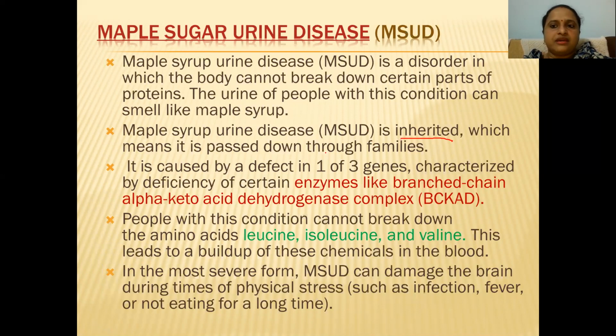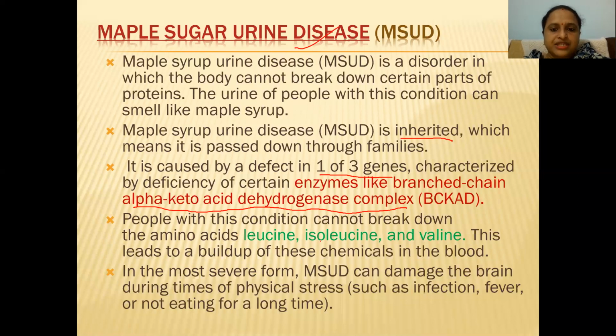If any of your family members have suffered with this maple syrup urine disease, then there are chances of getting it. It is caused by a defect in one of three genes, characterized by deficiency of certain enzymes like the branched chain alpha keto acid dehydrogenase complex. Deficiency of this enzyme leads to the disorder called maple syrup urine disease.